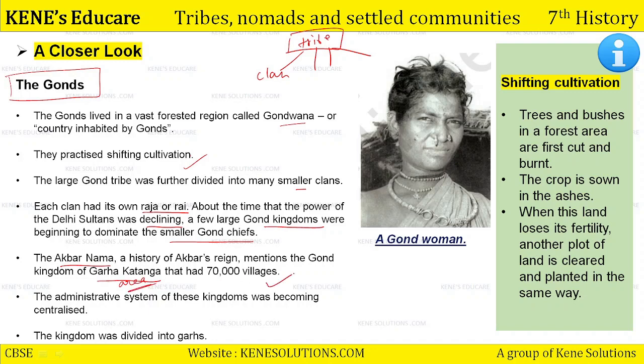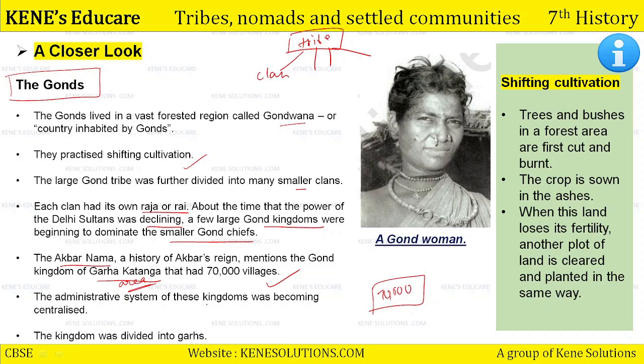It had 70,000 villages. Can you imagine an area being controlled by a tribal group having 70,000 villages in it? So they were definitely very powerful, very controlling, and had good administrative values and rules. ऐसे कुछ हवा में नहीं चल रहा है. Okay, they had good administrative control over their territory.